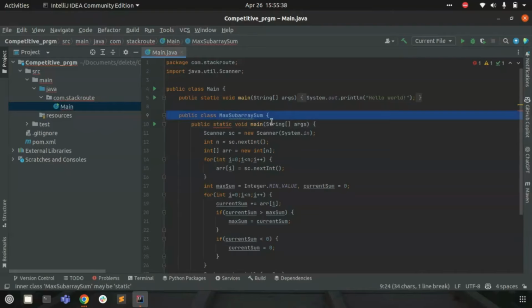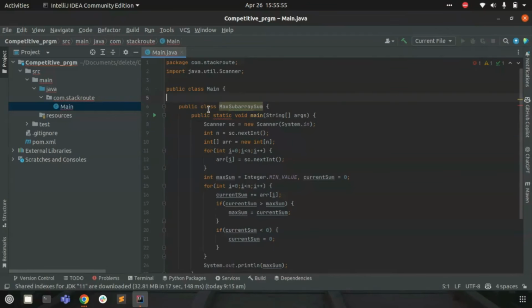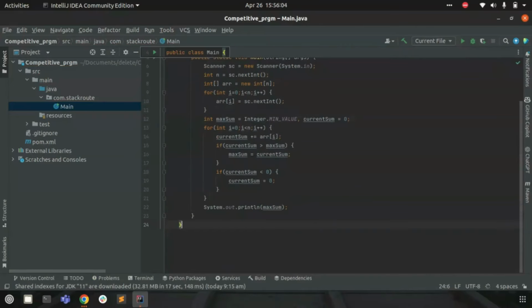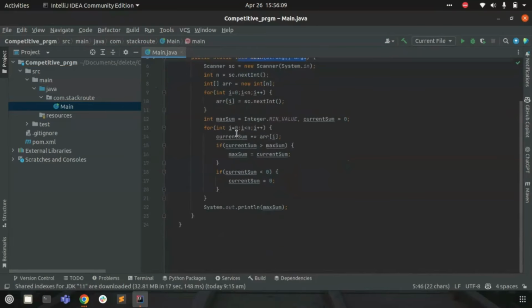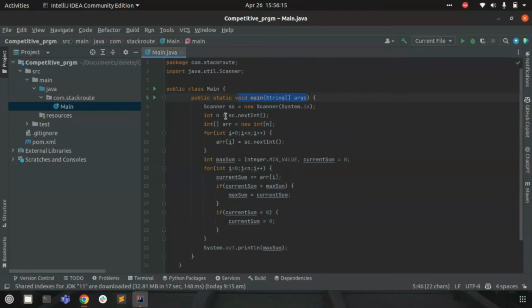So maximum sum. It has the static void main itself inside it. ChatGPT doesn't know that we have already created an empty Java program, so it's also providing the main function. Let me delete the void main here which is already there, and there's no main class, so I'll just remove this. Okay, so now we have a main class with the static void main function. Along with that, we are just copy pasting the whole code that was provided by ChatGPT. So now, without making any changes here, let's try to run this application.